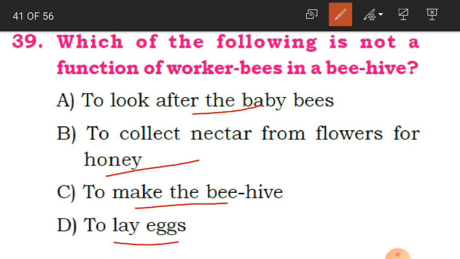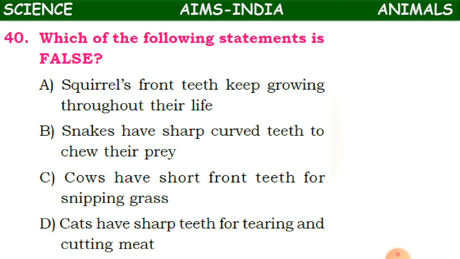To lay eggs. So which is the correct option, children? The workers, the bees which work as workers in the beehives, do not lay eggs. Okay. Whereas they collect nectar, they make beehive, and they look after the baby bees, but they do not lay eggs. Okay, so that is why D option is the correct one. 40th question. Which of the following statements is false? So here you have given 4 statements, children. So we have to identify which of this is a false statement.